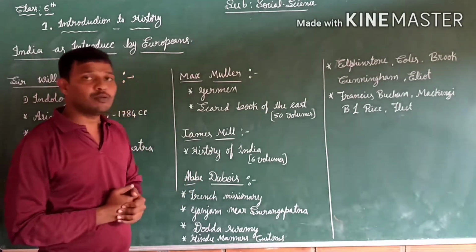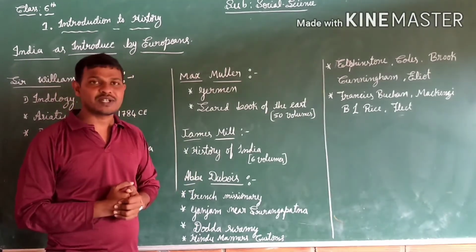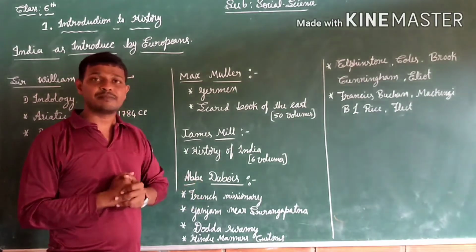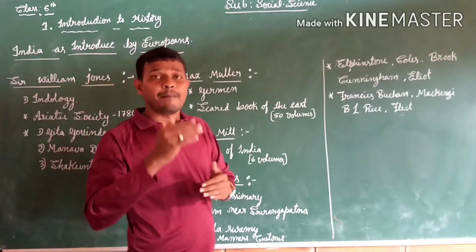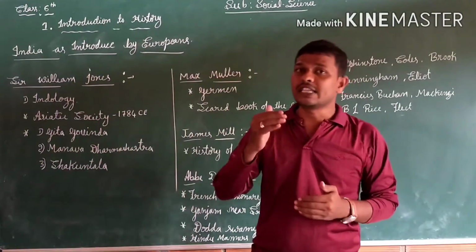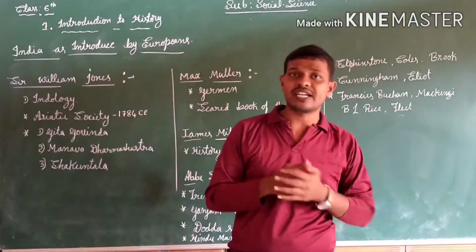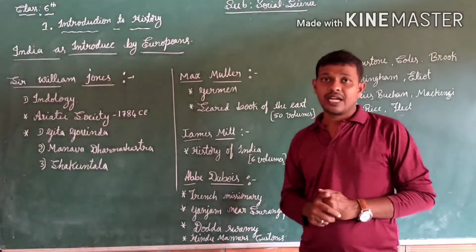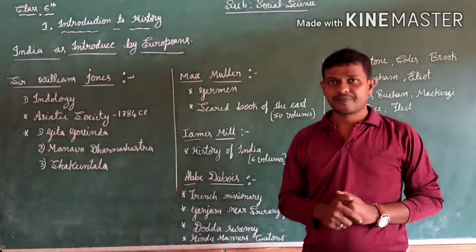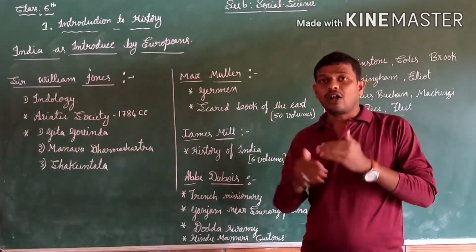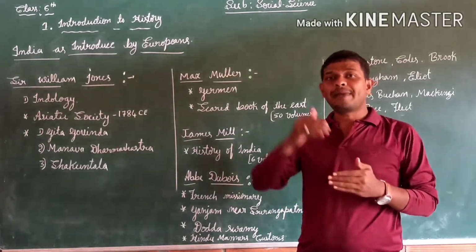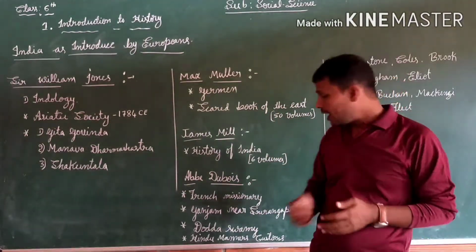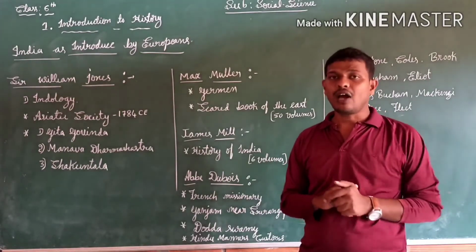Like that, Abbe Dubois is one of the Indologists, and he came from France. He was a French missionary, and he converted many Hindu people to the Christian religion, and he settled in Ganjam near Srirangapatna for 27 years. In that time he translated many of the epics into the English language, and the people called him Dodda Swami. Why are they calling him Dodda Swami?